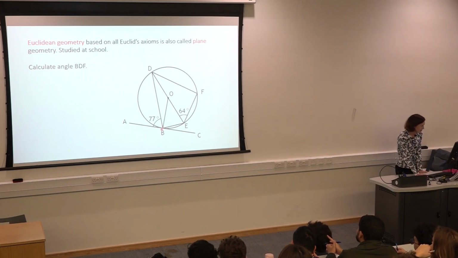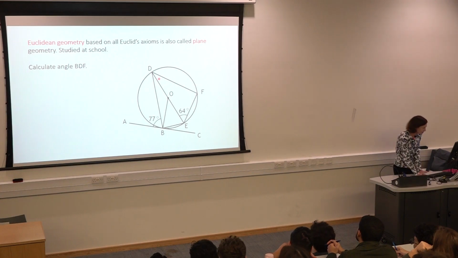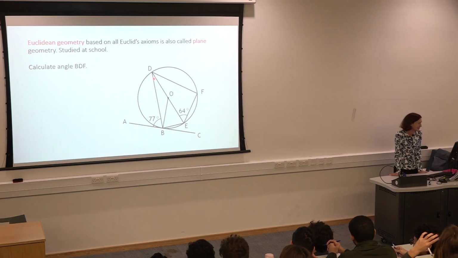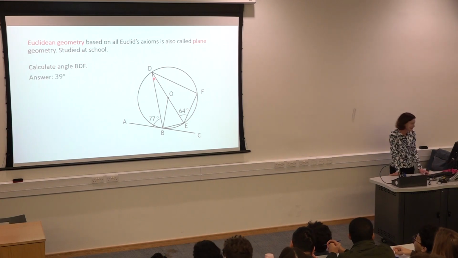What's this angle here where my pointer is? 26. What's this angle here? 26, you're right. What is that one next to it here? What is it? I didn't hear you, so I don't say it's wrong. I'll ask, what is it? The whole thing is 39, yes, the whole thing is 39, right.